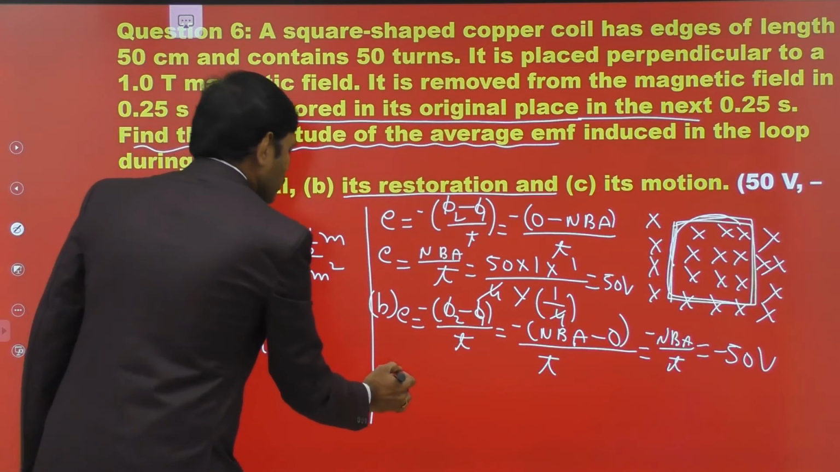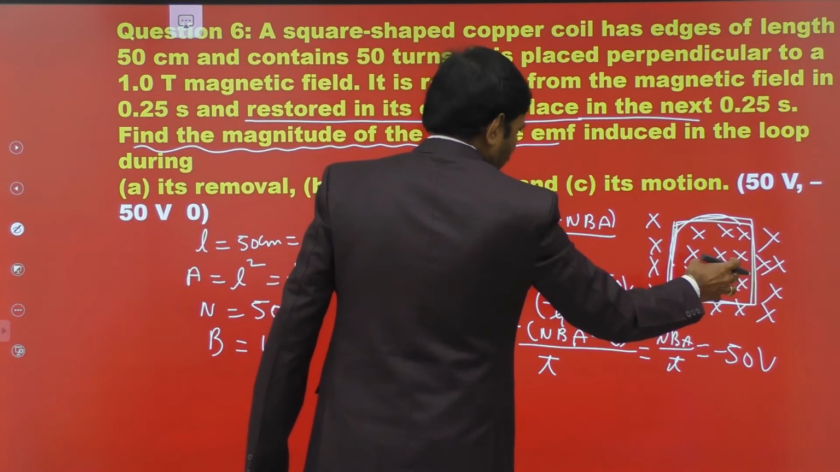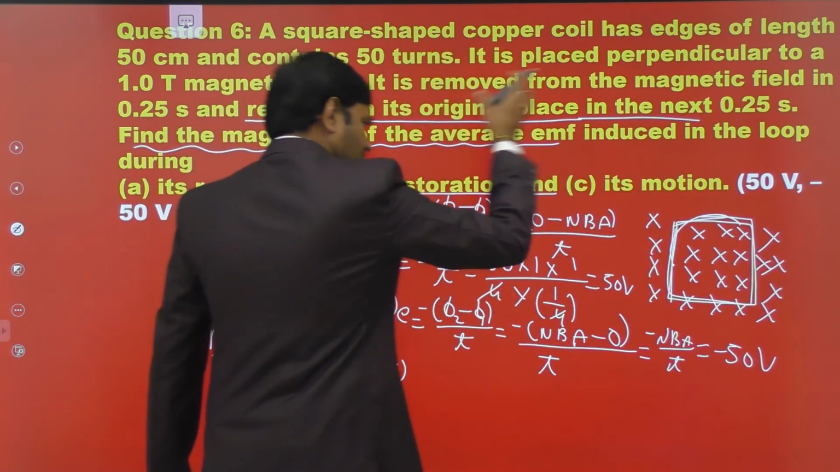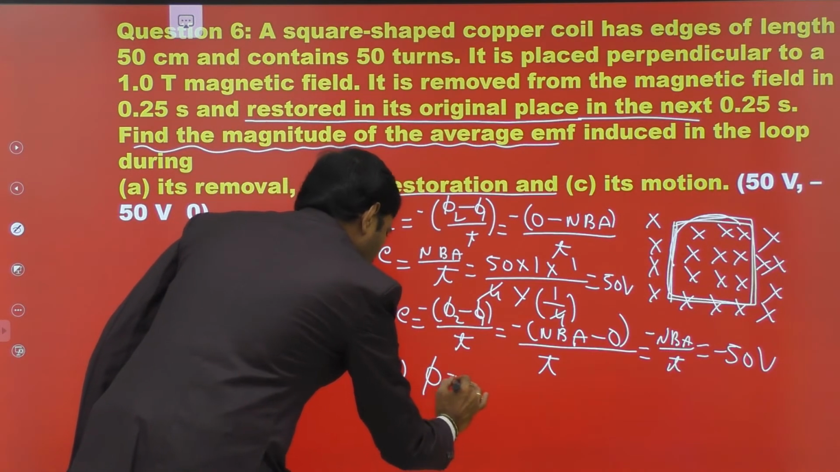Part C, its motion. Its motion means initially it is inside the magnetic field, then it gets removed, then it is restored into the magnetic field. So when it is inside the magnetic field, phi 1 is NBA.